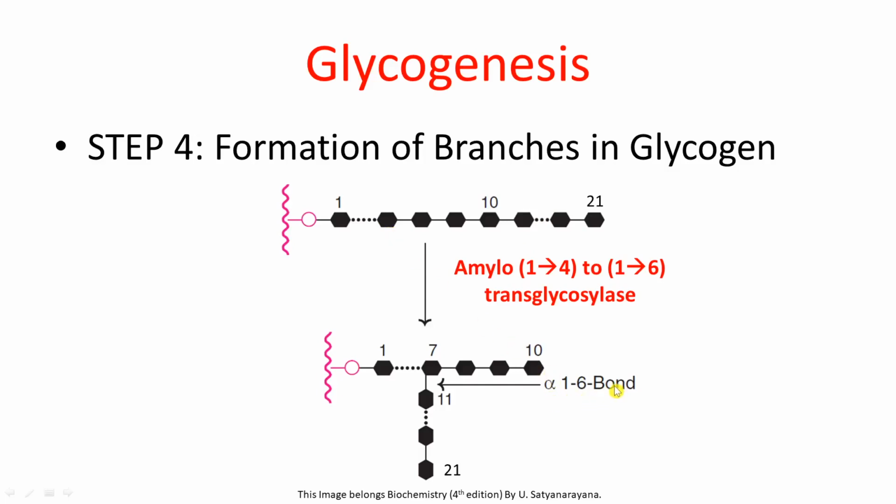So the process is simple. The bond in between 10th glucose and 11th glucose will break. The fragment of glucose molecules from 11th glucose to 21st glucose will go and get attached to the 7th glucose over here. So you will get a branched glycogen chain over here. Let us understand this process from the animation.